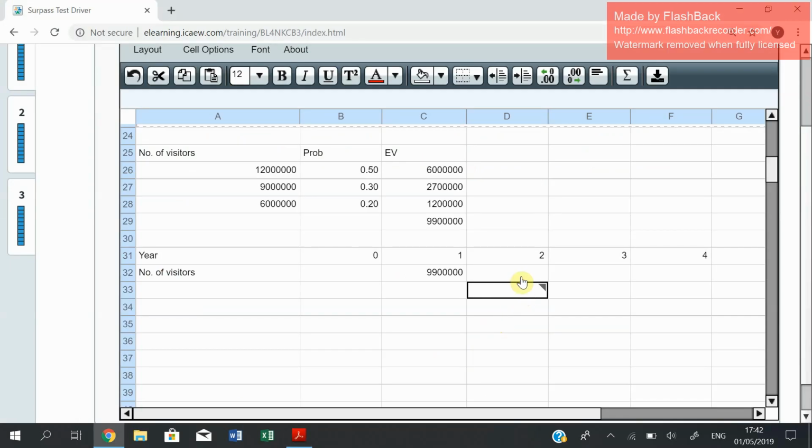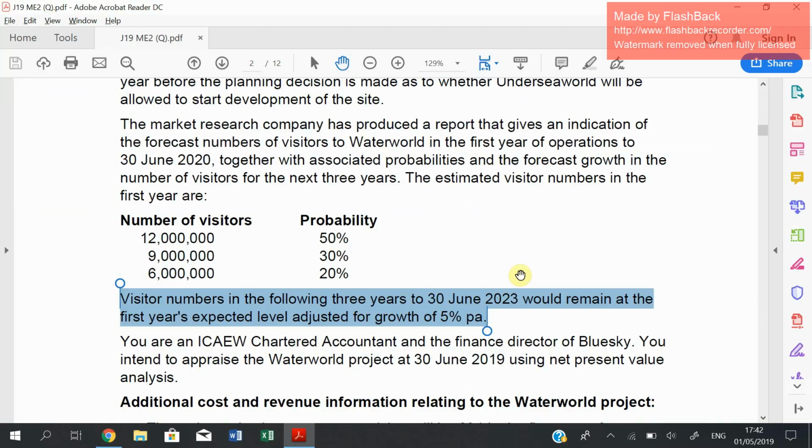So you include it directly, which is equal to this multiplied by 1.05, equal to this multiplied by 1.05, and equal to this one multiplied by 1.05. Here you go. Right? So this is the number of visitors.